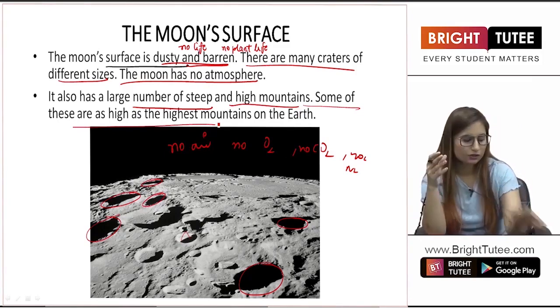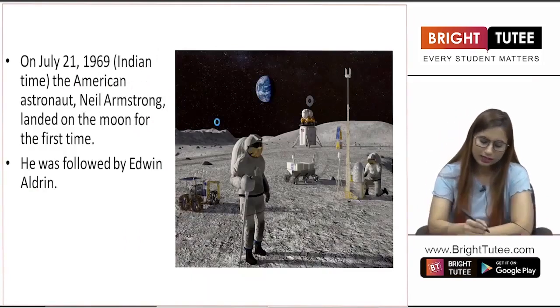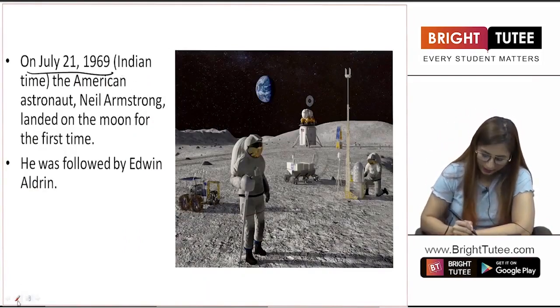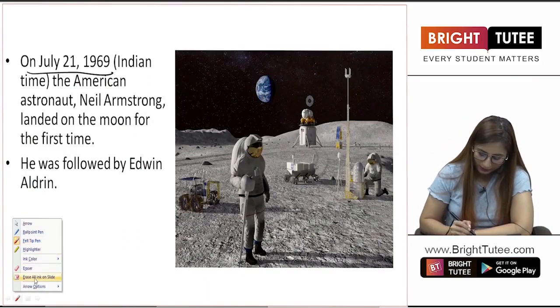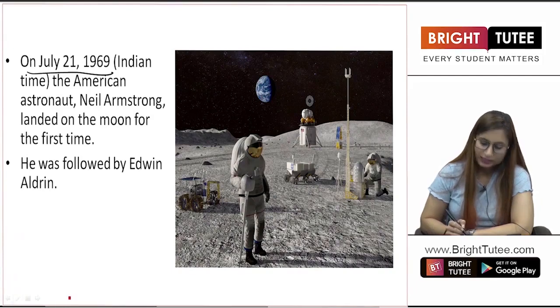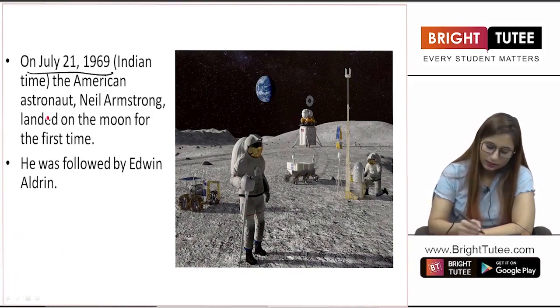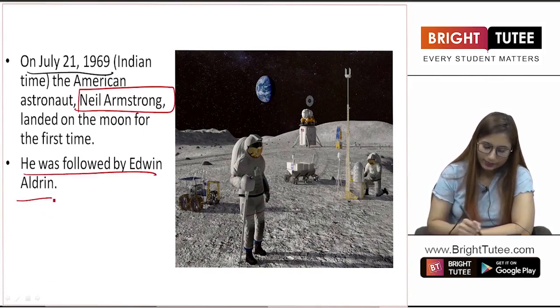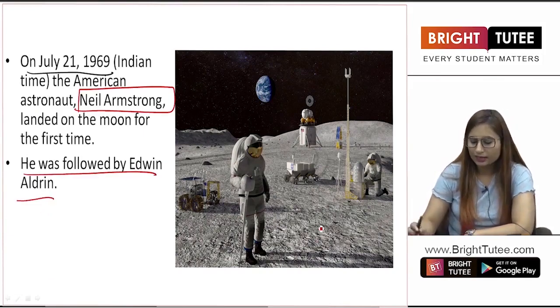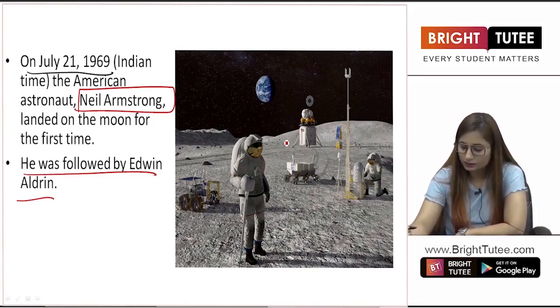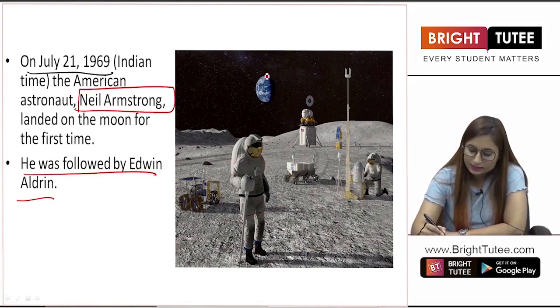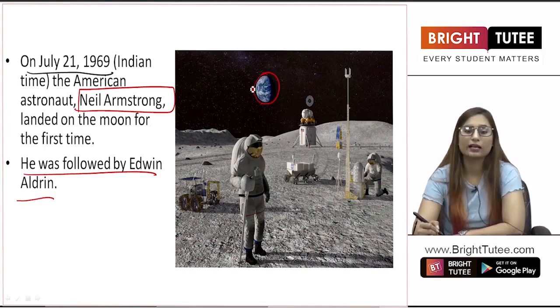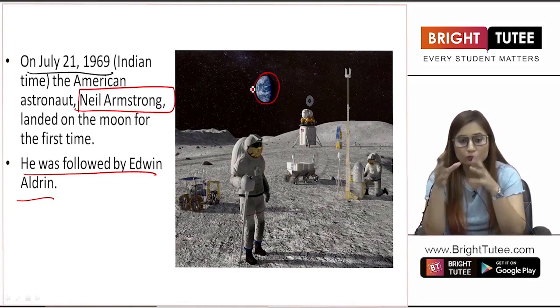Now on July 21, 1969, in Indian time basically, the first astronaut landed on the moon, that was Neil Armstrong, right? He was followed by Edwin Aldrin. And this is a picture of an astronaut standing on the surface of the moon. As you can see, it is completely barren, there is no life. And this is how our planet Earth looks when we look at it from the moon.